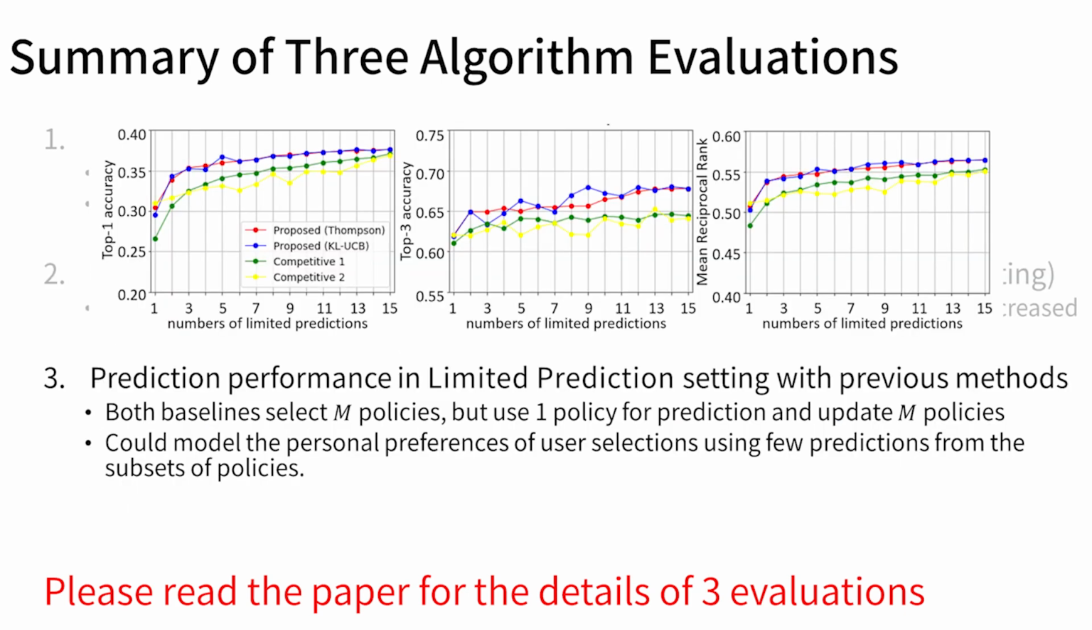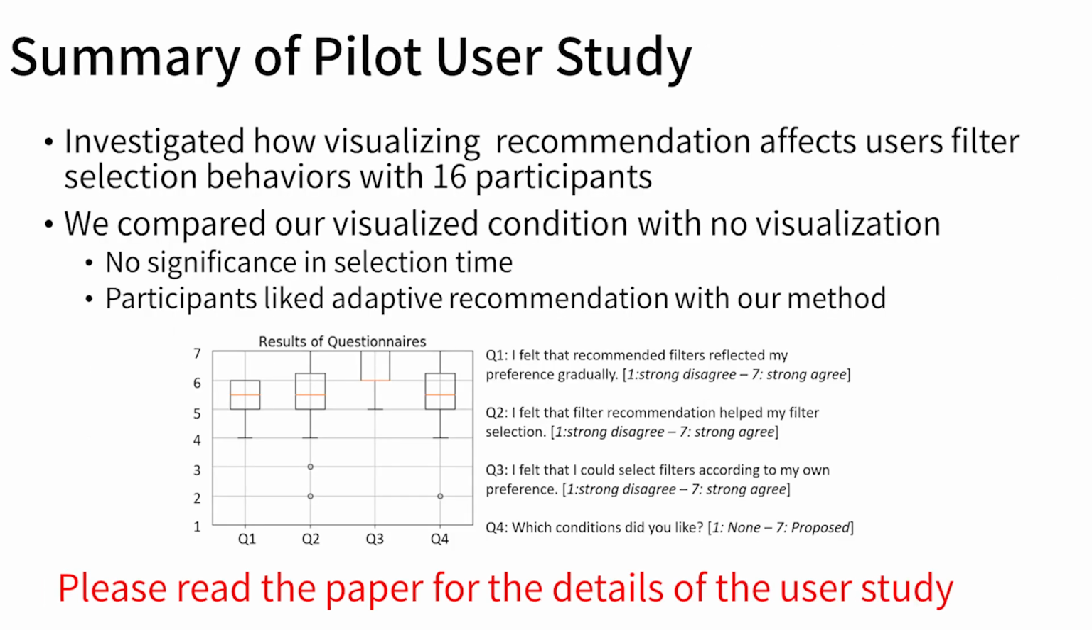The third evaluation investigated prediction performance in the limited prediction setting. We compared our method with 2 previous methods as the baselines. The previous method is similar to our method, but there is a difference in the use of the selected M policies. Both baselines select M policies and then use one policy for prediction and update rewards of the selected M policies. The result showed that our algorithms are robust under challenging limited prediction settings in which a smaller number of expert policies is assumed.